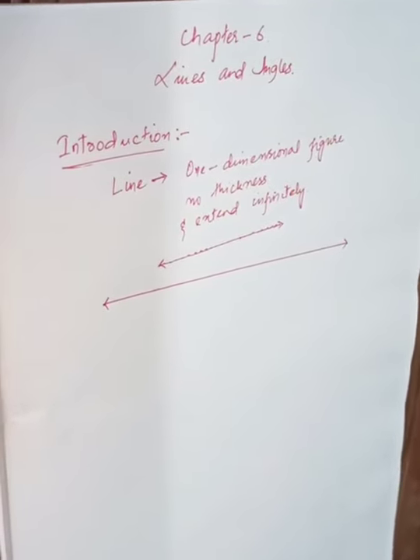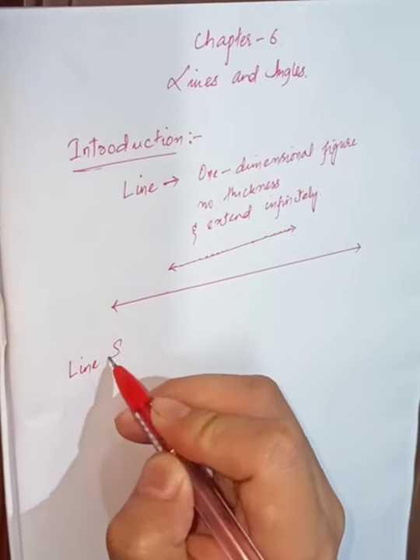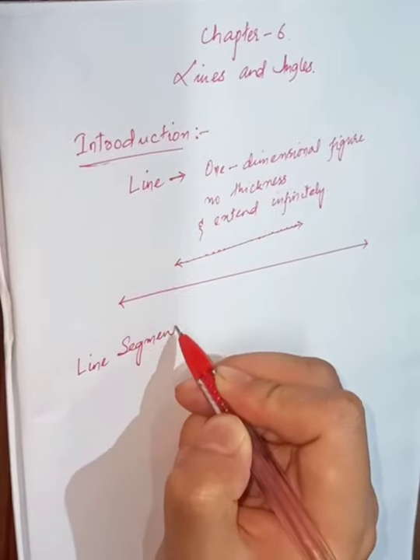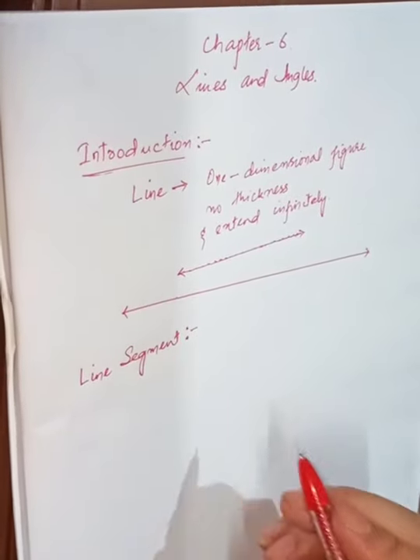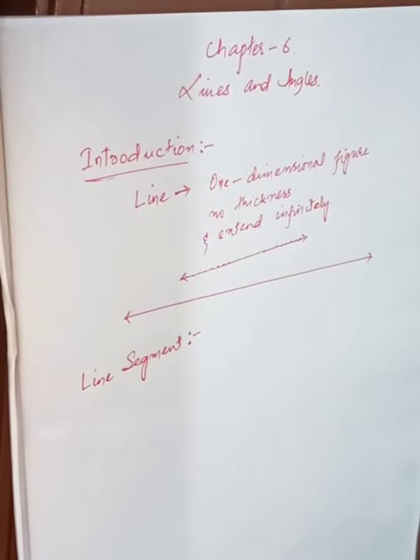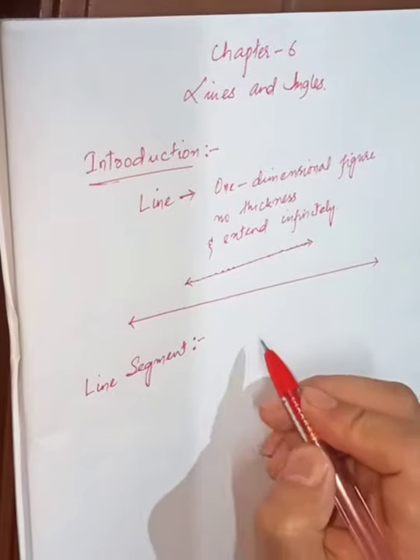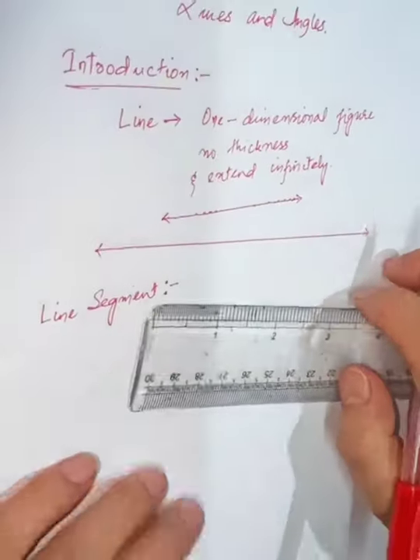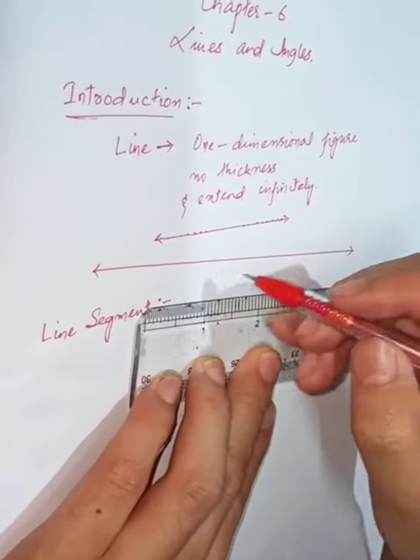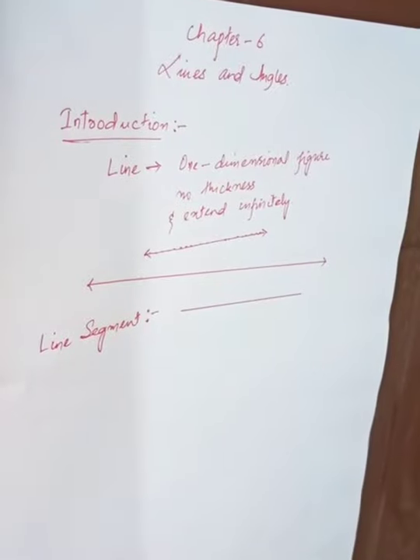So now under line, what do we have? We have a line segment. So what is a line segment? A line segment is a line with two endpoints. A line with two endpoints, we call that a line segment. Let me show you here.